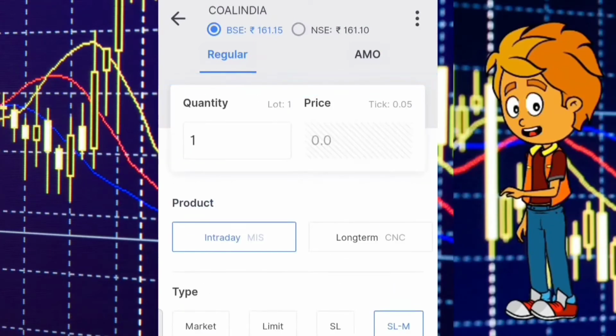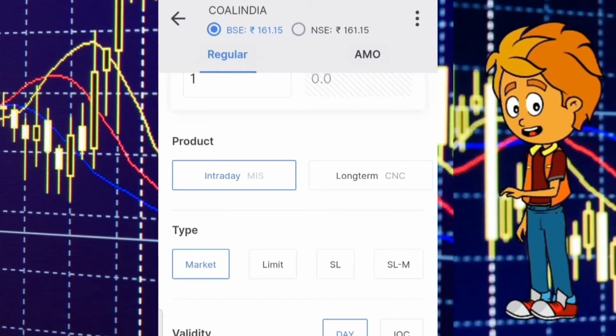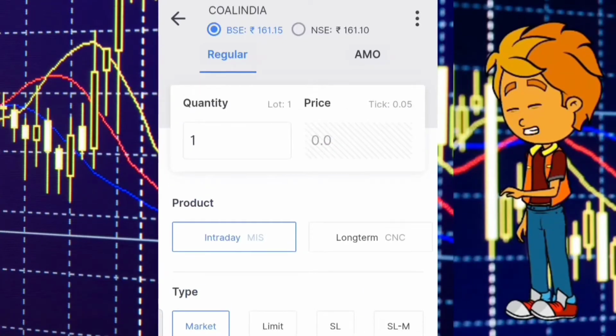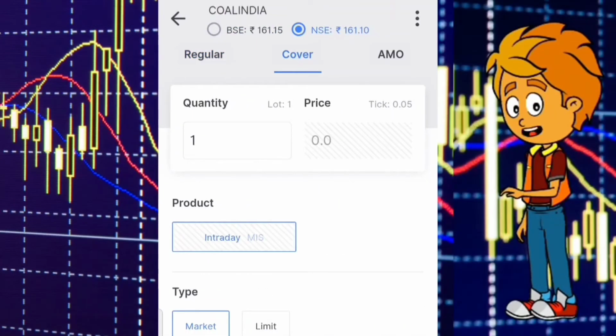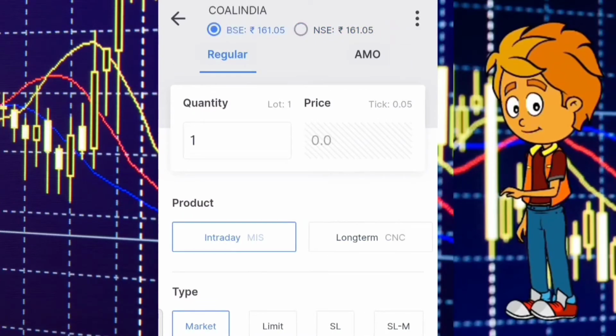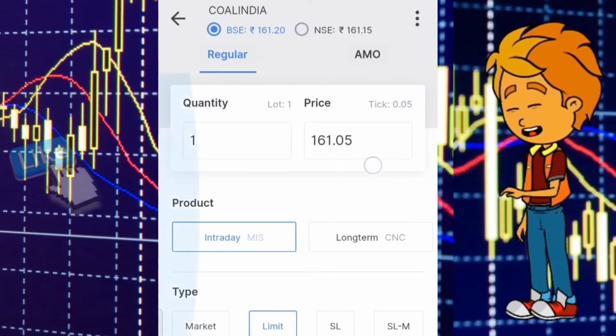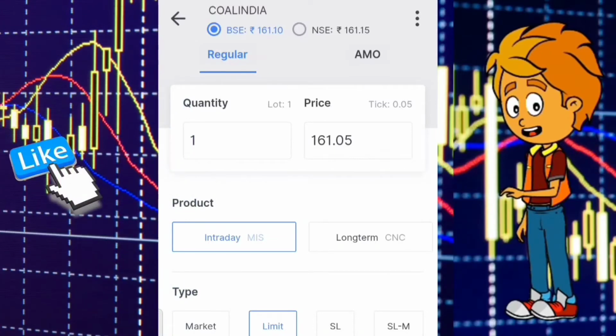Okay, if you are buying Wipro, for one quantity in CNC, you need to pay whatever the market price is. Now at present, the Wipro stock price is around 610 rupees. I think so. You need to pay the full amount. But in MIS, you get a margin of 20%. It means you need to pay 110 rupees for one quantity. It means you get 6 quantities for just 610 rupees. I think you all have gotten clarity with margin.